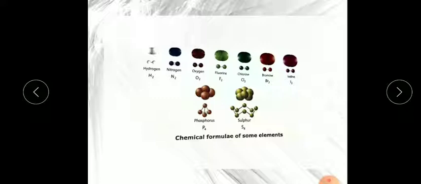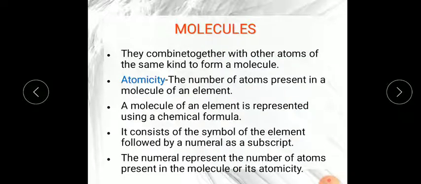So 4 is the atomicity of phosphorus, 8 is the atomicity of sulfur, and 2 is the atomicity of hydrogen, nitrogen, oxygen, fluorine, chlorine, bromine and iodine. Okay, very simple. Now the last point is that the numeral represents the number of atoms present in a molecule, as I told you, and that is its atomicity.